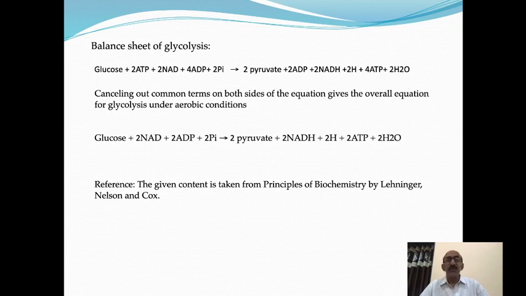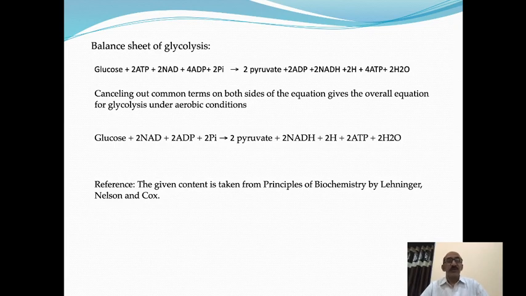Plus there is synthesis of 2 ADP molecules. From 2 ATP there is synthesis of 2 ADP in the first phase of glycolysis. There is conversion of NAD to NADH plus H plus. The NAD is reduced to give NADH plus H plus. There is conversion of 4 ADP molecules into 4 ATP molecules. 2 Pi are added on ADP to give ATP molecules, and there is a release of 2 water molecules.